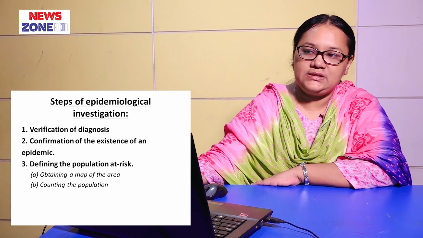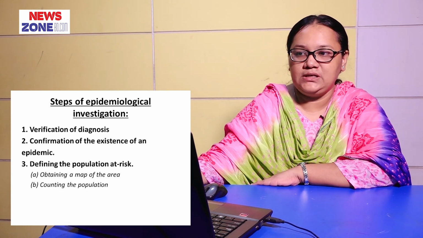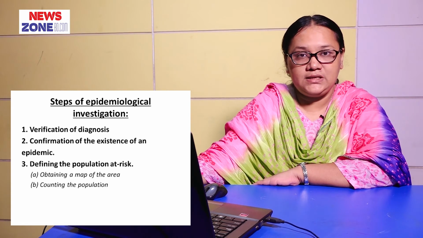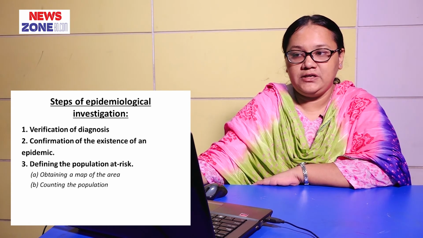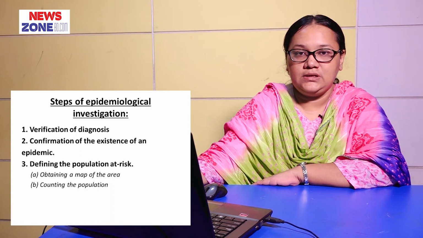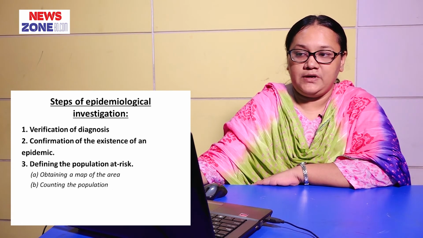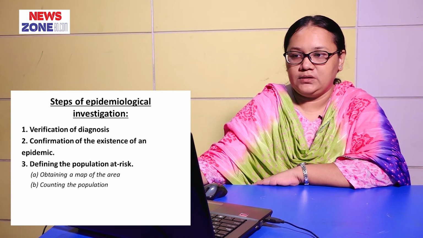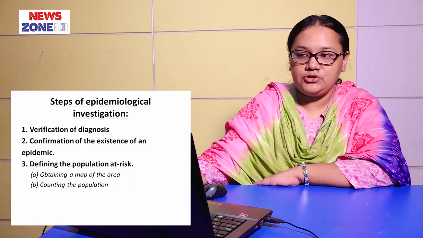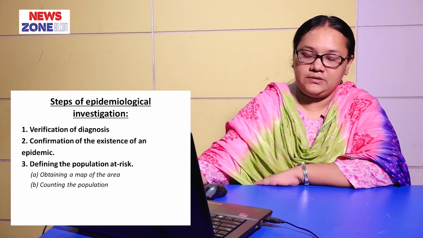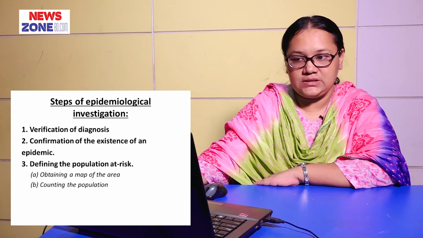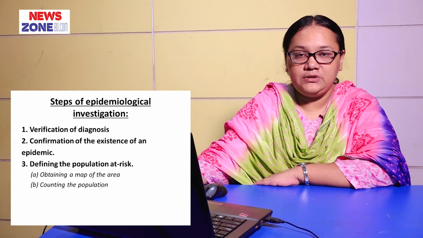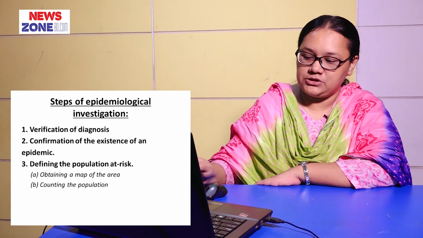Now we see the steps of epidemiological investigation. First, verification of diagnosis. So, we verify the diagnosis of the epidemic outbreak. Then second step, confirmation of the existence of an epidemic. Third, defining the population at risk, obtaining a map of the area or counting the population.